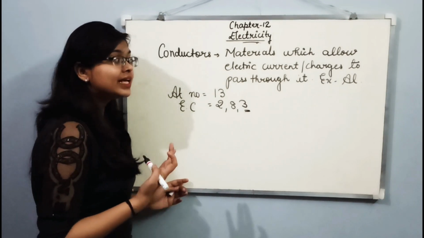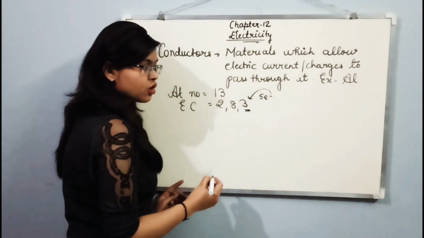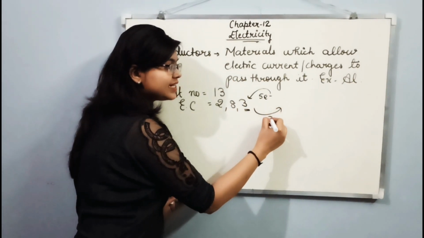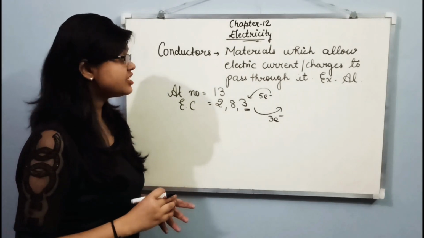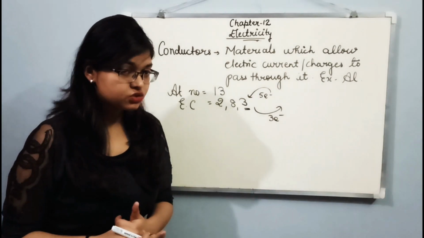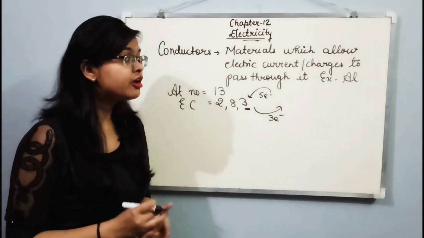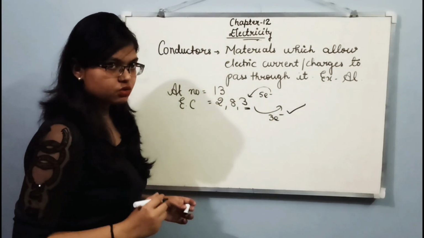So what will it do? Either it will take 5 electrons from outside or it will lose its 3 electrons. What will be easy? It will be easy for aluminium to give 3 electrons or to gain 5 electrons. Obviously it will be easy for an aluminium atom to lose 3 electrons.